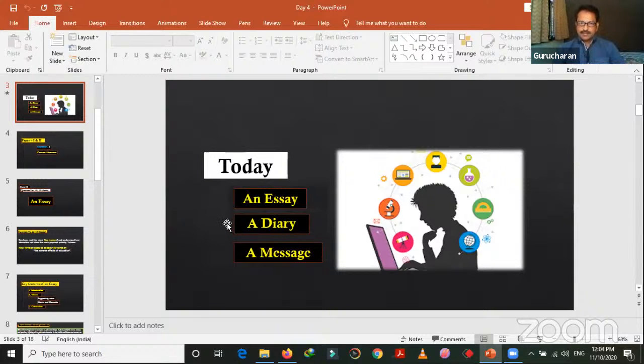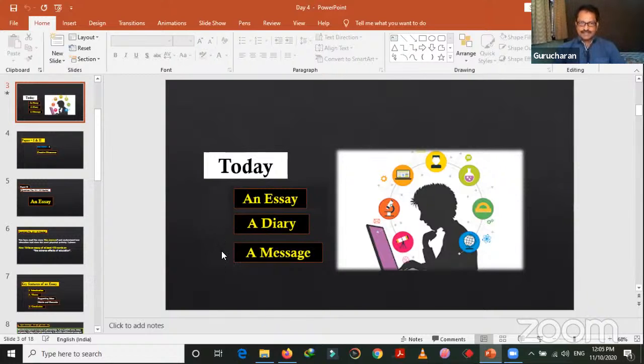So diary is possible towards the end of the lesson. After reaching his workplace, the narrator may feel like writing something, his feelings, what happened on that day. He may feel like writing a diary. How will he make a diary entry? This is one we are going to discuss today.